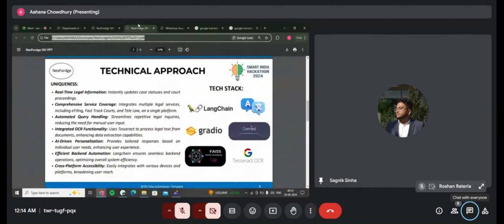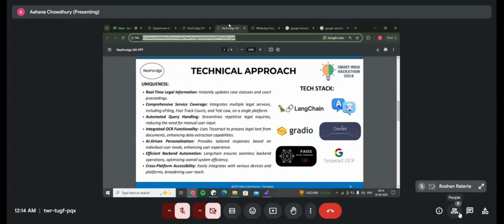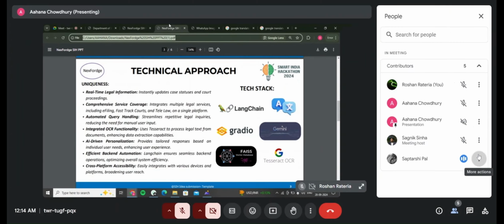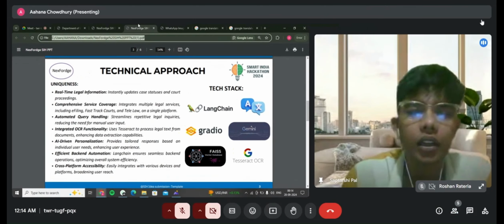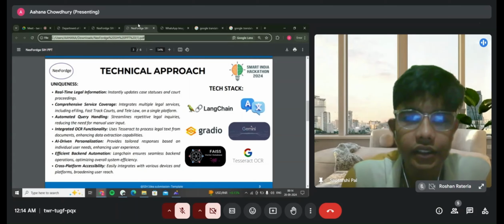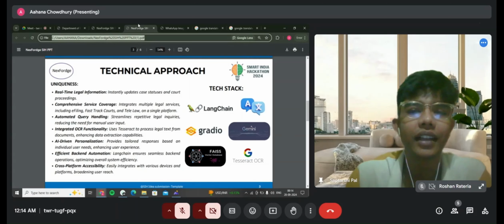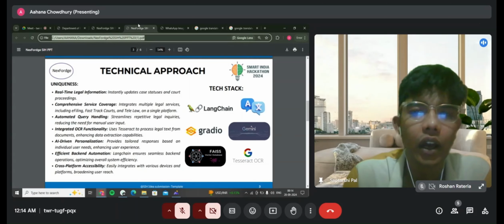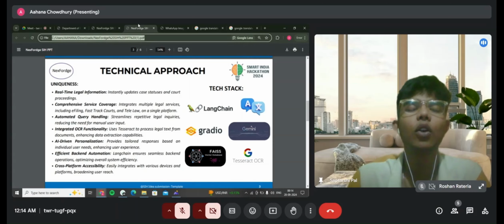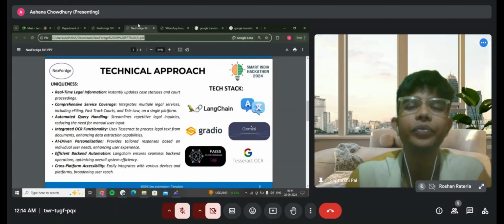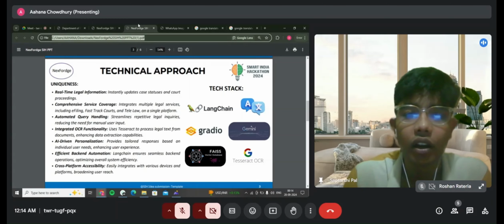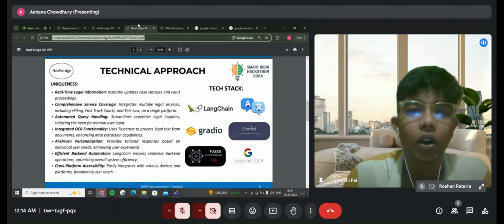Our chatbot leverages a powerful combination of technologies to provide exceptional legal advice. Whenever an image or a PDF is uploaded in our chatbot, the Tesseract OCR engine is used to extract text from the uploaded images or PDFs, transforming the raw visual data into a structured format that can be processed further.